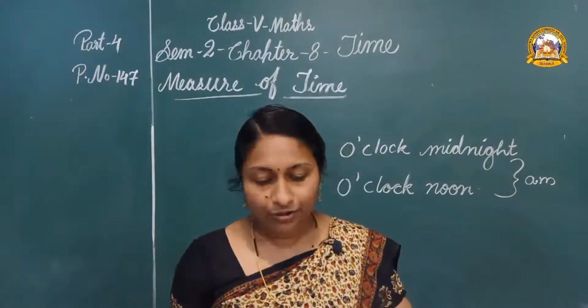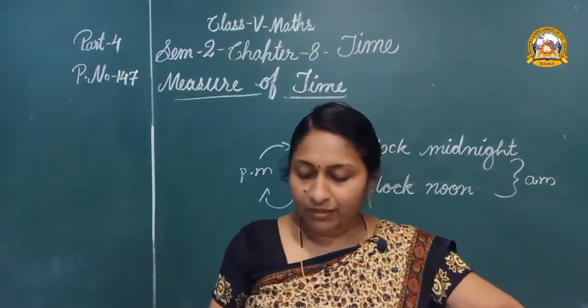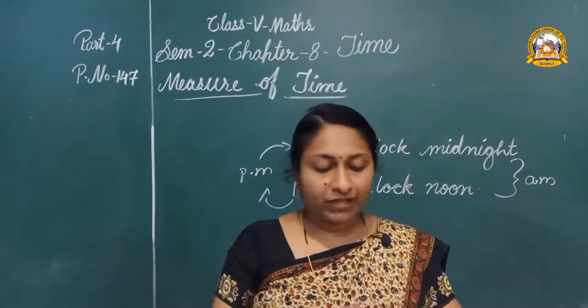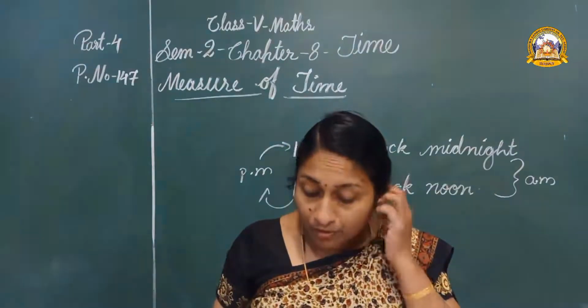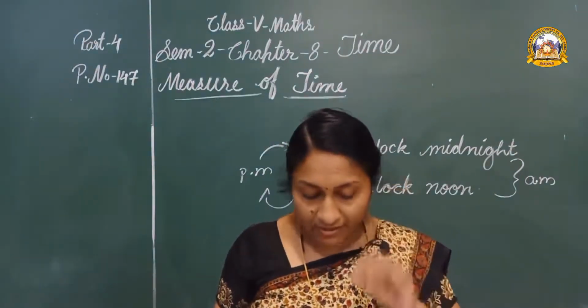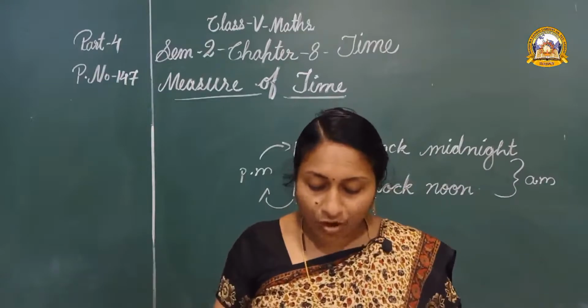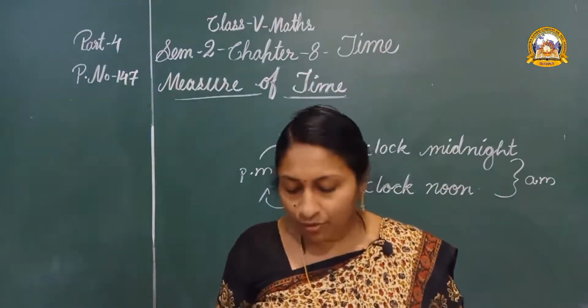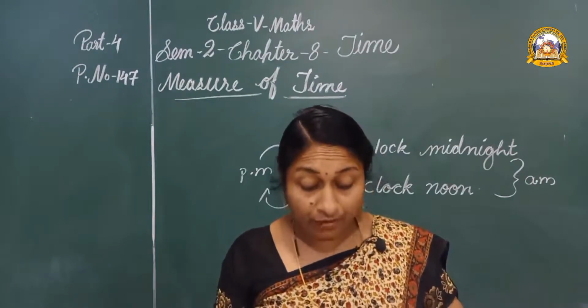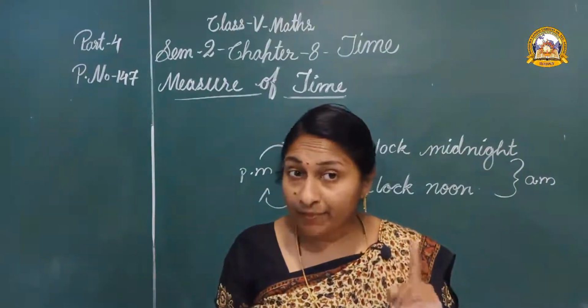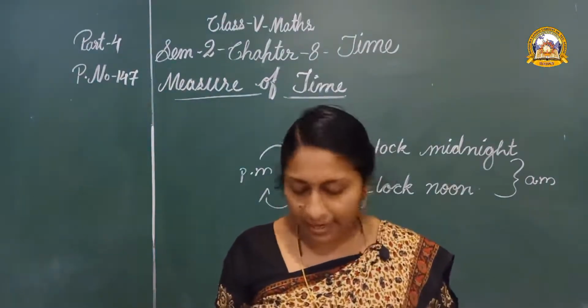Then come to our page number 147. Here one more enrichment activity is here. Write the following time using AM or PM. 5:25 in the morning time, AM or PM? Yes, AM.